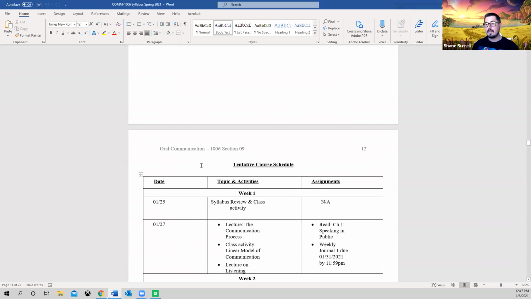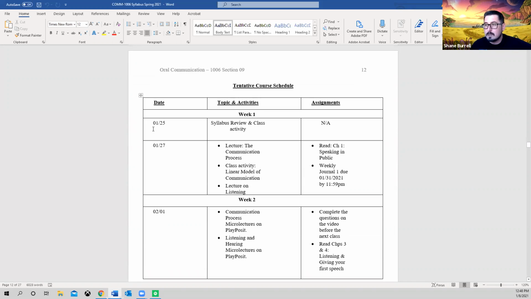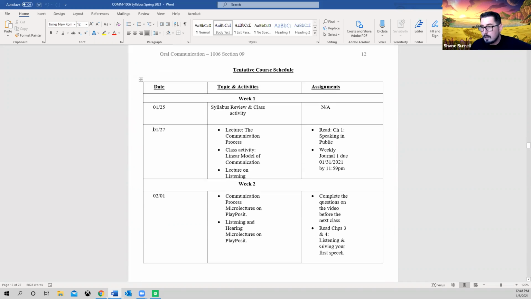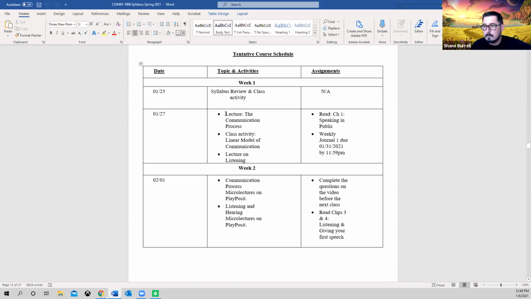All right, and so here is our tentative course schedule. I've highlighted stuff that is super important in yellow, and you will be able to see that. Like I said, we are meeting both times in our class on Monday and Wednesday for the first week of the semester. We're going to be going over our syllabus again, and you won't have any assignments. And our second day, we're going to be lecturing, and I'm going to go over a couple of things for you, and you will have your weekly journal already due that following Sunday.